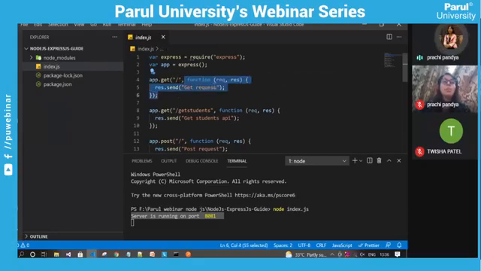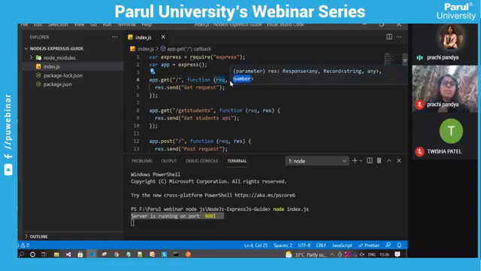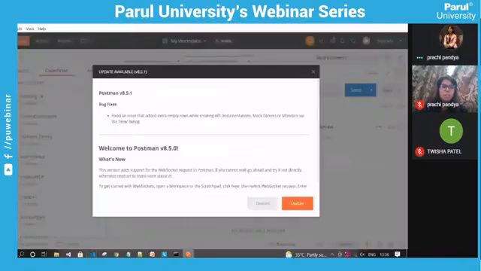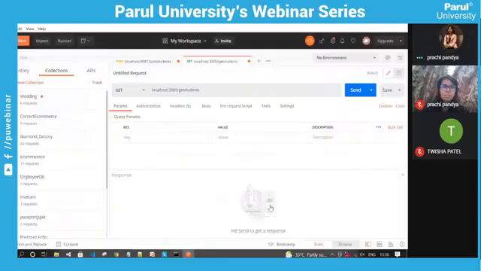It will take 2 arguments: request argument and response argument. So this is the request argument. We are not using it for now, and this is the response argument. So we are sending a response back to the client, since it is a GET request. So I can run it here also.